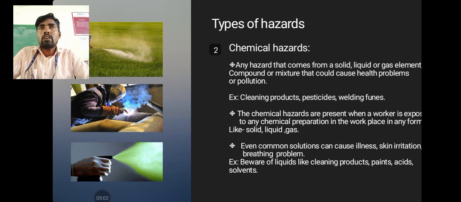How does it happen? Through cleaning of materials, washing of clothes, utilizing pesticides and fertilizers in agriculture, and welding fumes. These are the causes of chemical pollution.